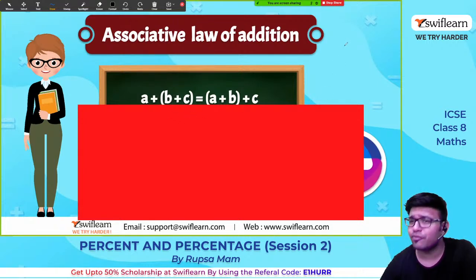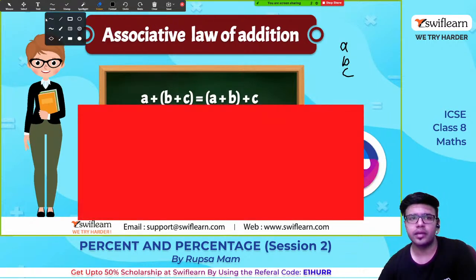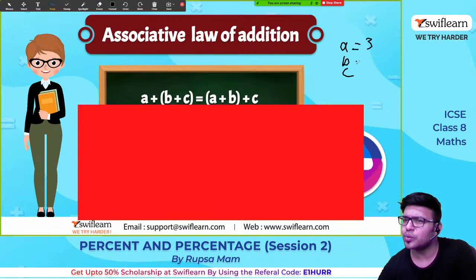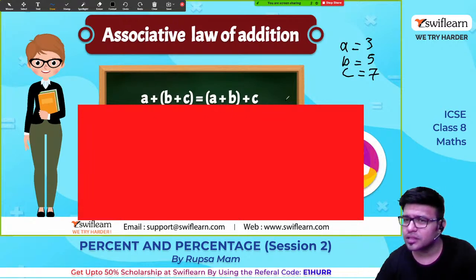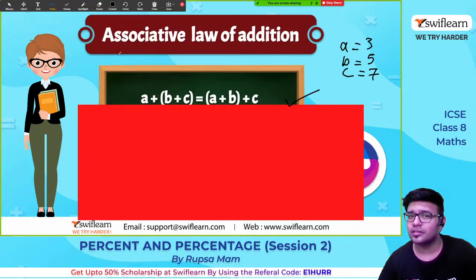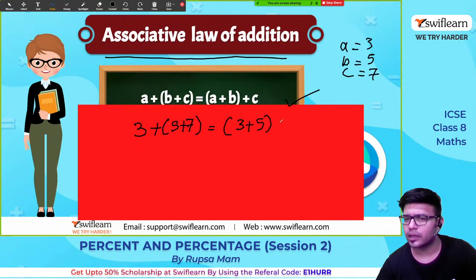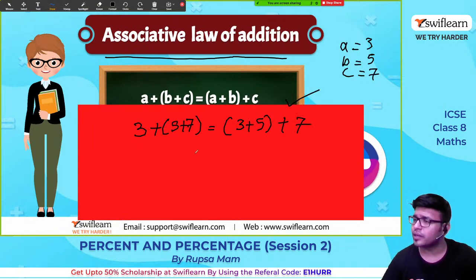Let us take random values of a, b, c. Whatever is given here, let's take that: 3, 5 and 7. Let a be equal to 3, b be equal to 5 and c be equal to 7. Does this law hold good? Let us check which law this is. This is the associative law of addition. So substitute there: 3 plus 5 plus 7 is equal to, in bracket, 3 plus 5, bracket closed, plus 7. Now do the things in the bracket first.